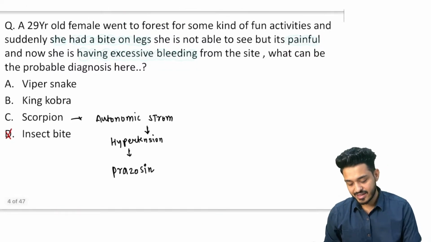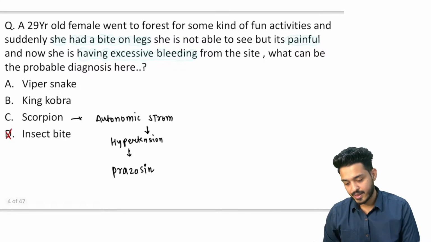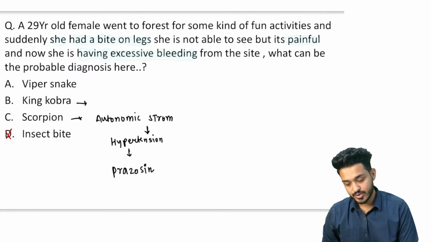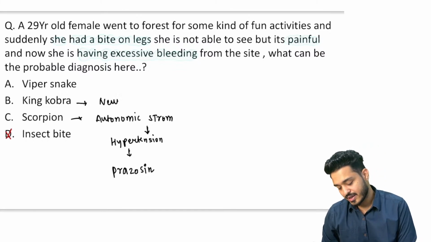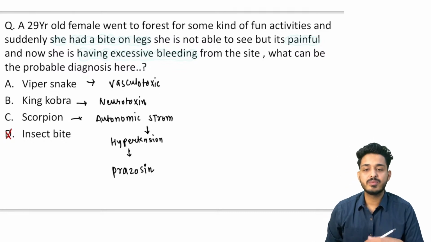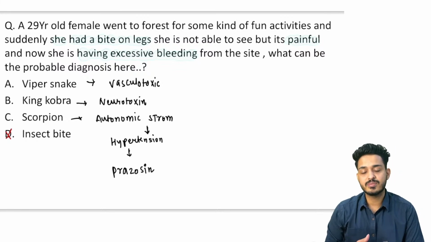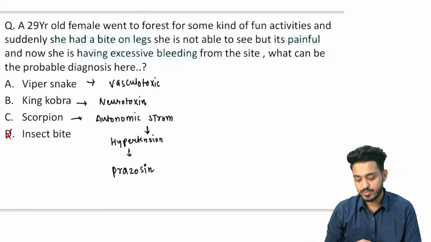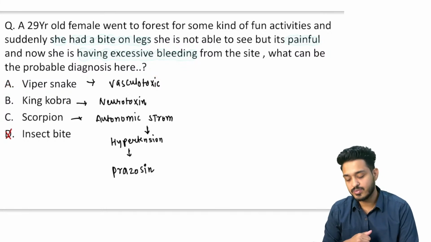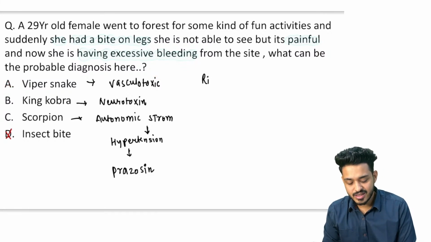What we need to see here, this is going to be your king cobra. Next we are having king cobra, and what kind of toxin is this king cobra going to produce? Remember, it is going to be a neurotoxin, whereas V for viper is going to produce a vasculotoxic effect. Vasculotoxic means hemotoxic, यानी ये blood के लिए toxicity produce करेगा, and this is the one which is going to produce excessive bleeding.